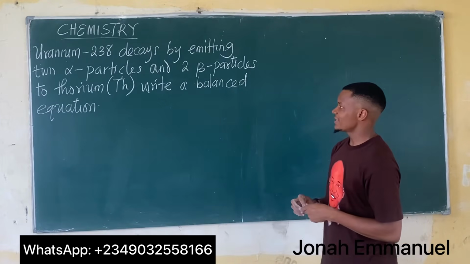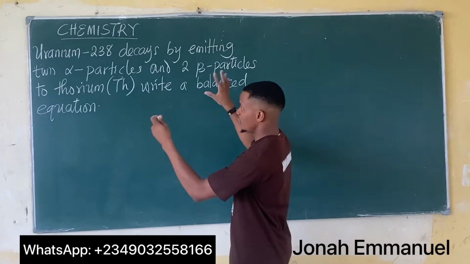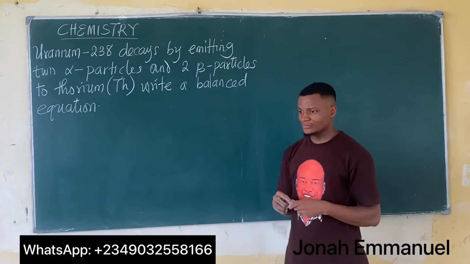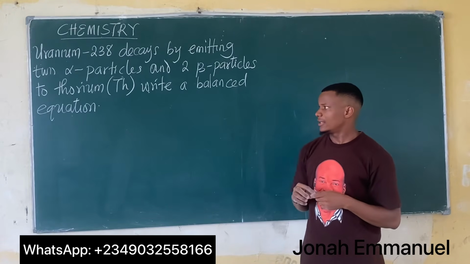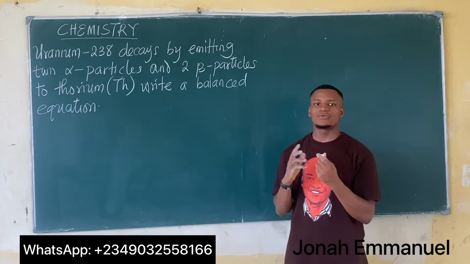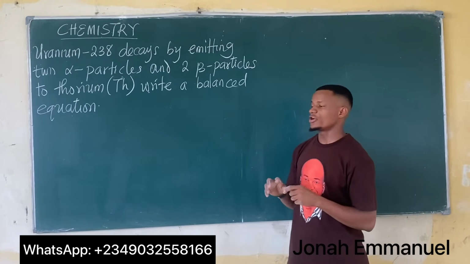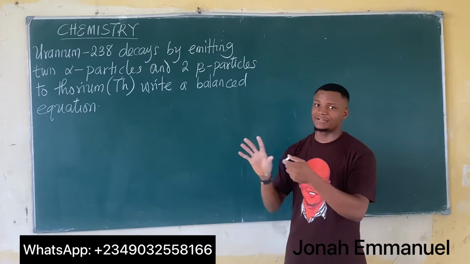They said write a balanced equation. Now before then, something for me to note: decay or disintegration is actually a decomposition reaction, which is a kind of reaction where we have more products than reactants.